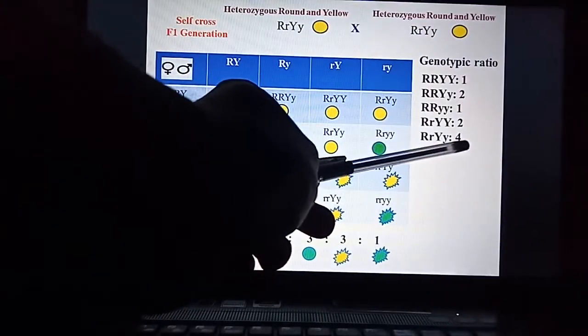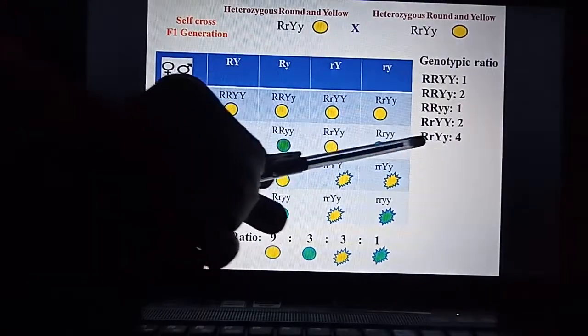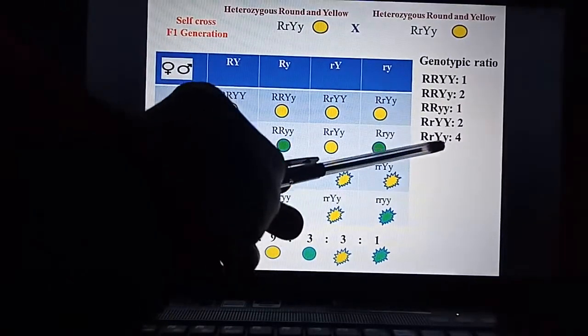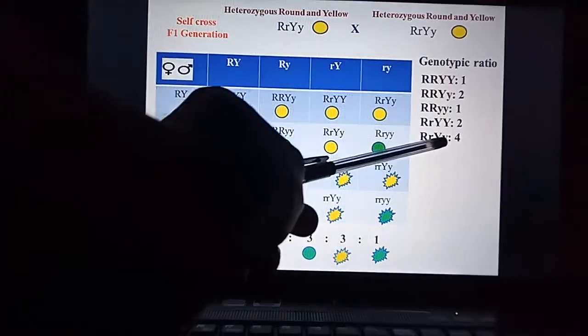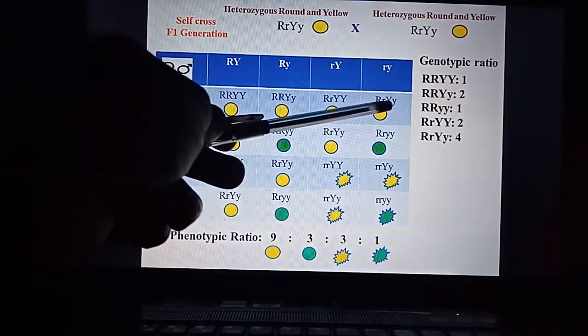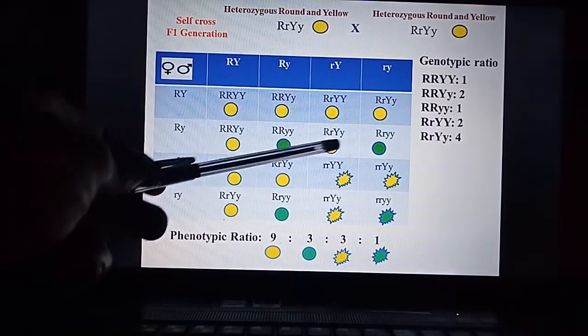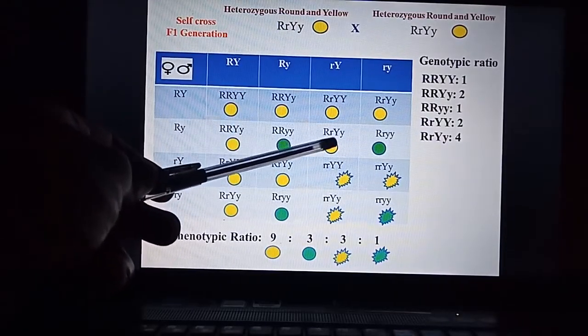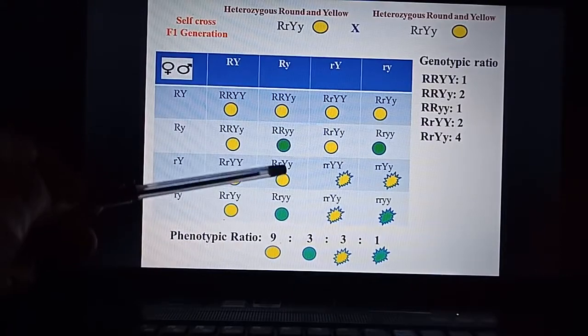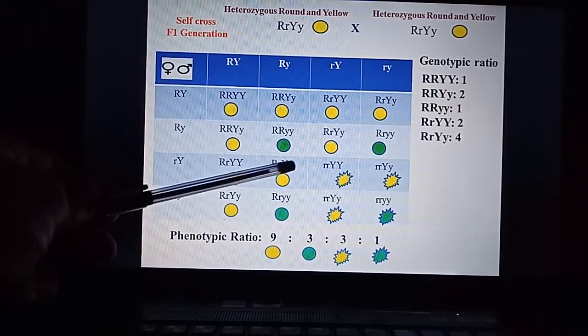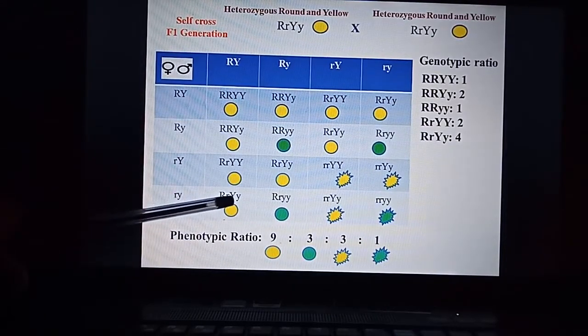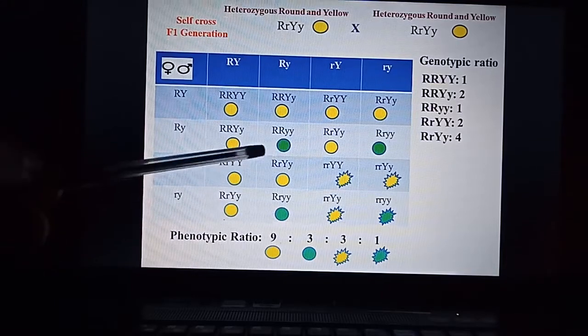So total four of this genotype are present. One is here, second one is here, third one is here, fourth one is here.